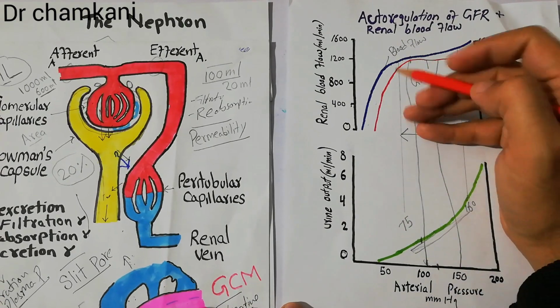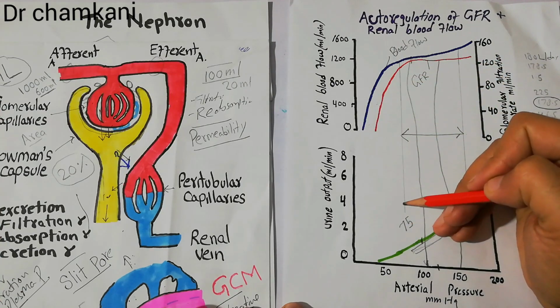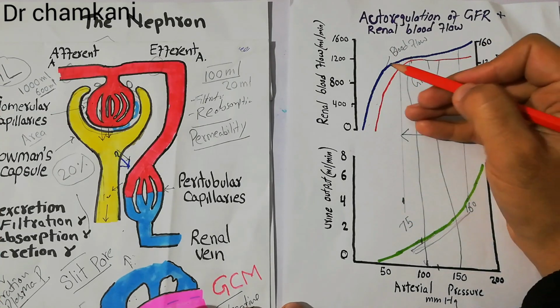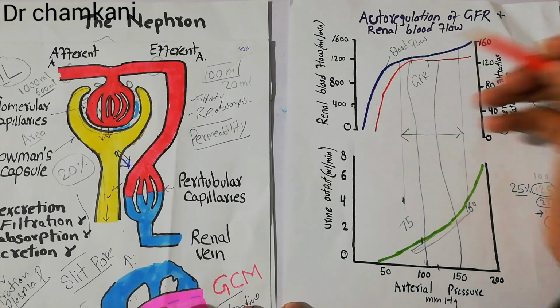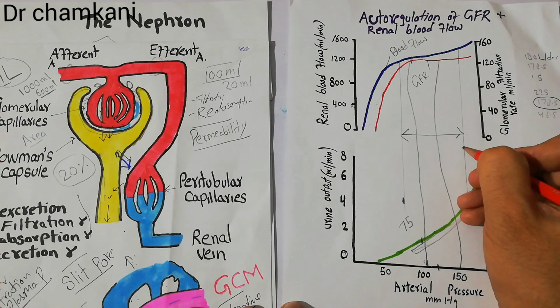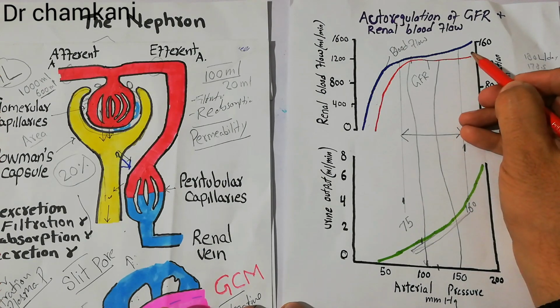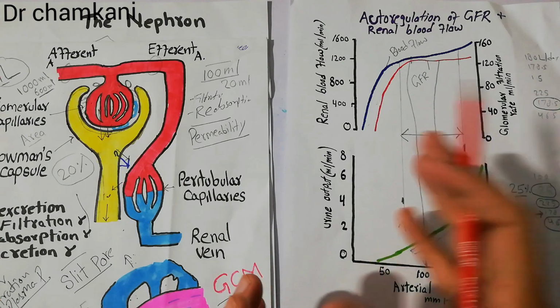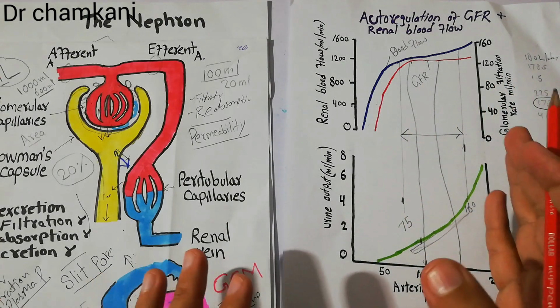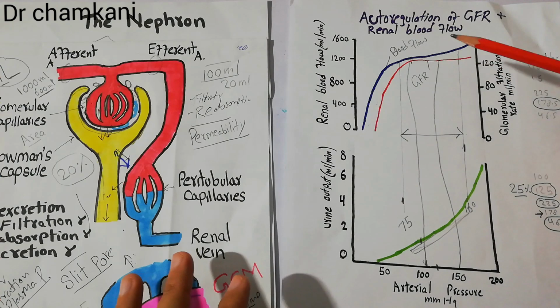Now, if the arterial pressure starts falling below this level, there is a decrease in the GFR, and there is a decrease in the blood flow, and above this level, there may be a slight increase in the renal blood flow and the GFR, but in a very big range, which does occur normally in the human body, these values are kept nearly normal.